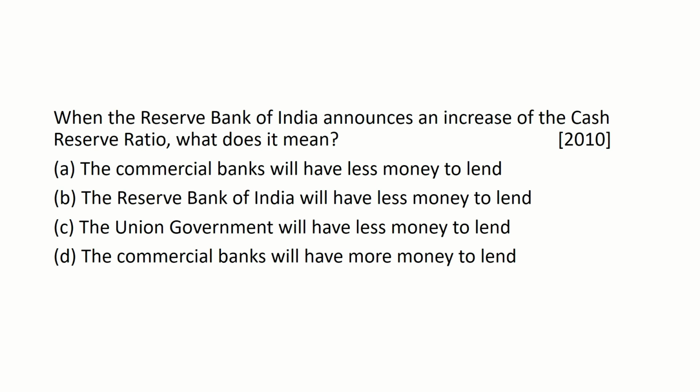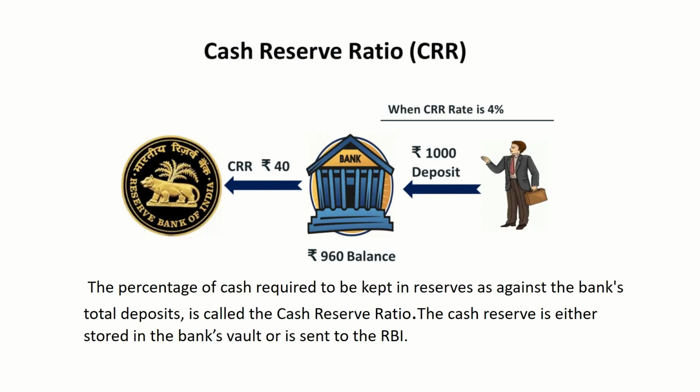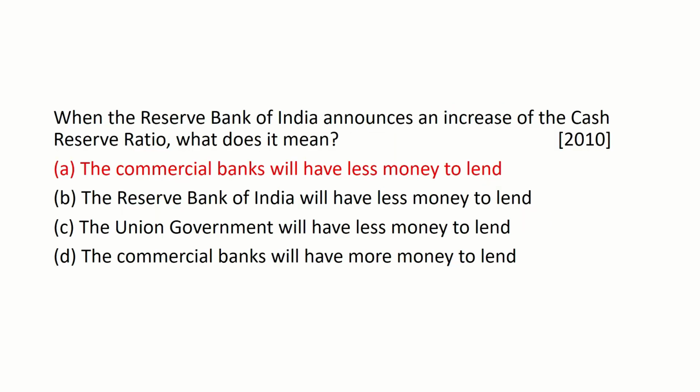To solve this question, we must first know what a cash reserve ratio is. CRR, or the cash reserve ratio, is the percentage of cash required to be kept in reserve as against the bank's total deposits. The cash reserve is either stored in the bank's vault or is sent to the RBI, and an increase in CRR means that the commercial banks will have to maintain a higher percentage of their deposits as reserve with the RBI, which leaves the bank with less money to lend, which in turn reduces the availability of credit in the economy. And here the right answer is option A. The commercial banks will have less money to lend.